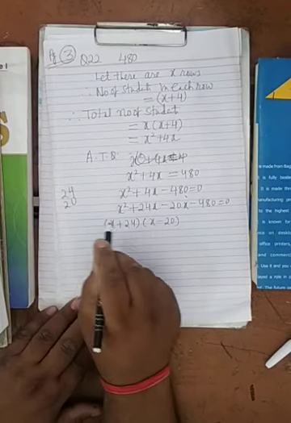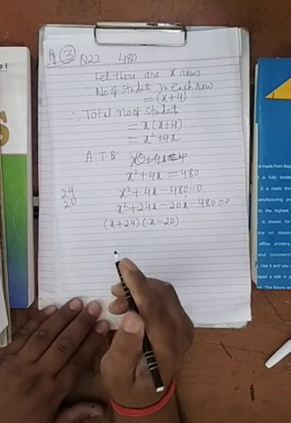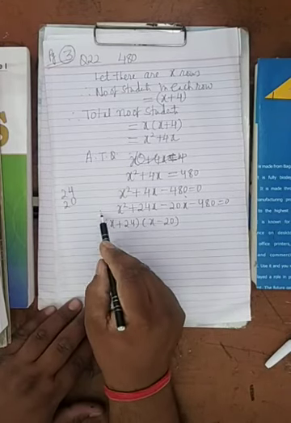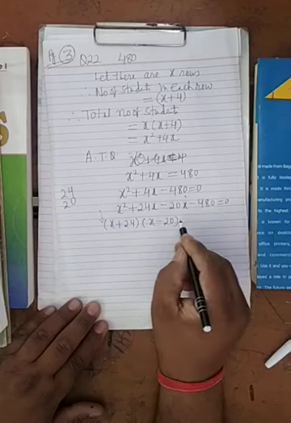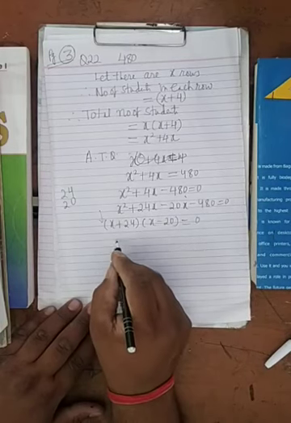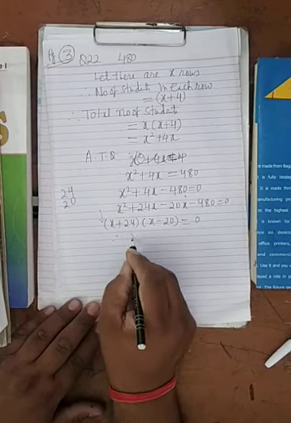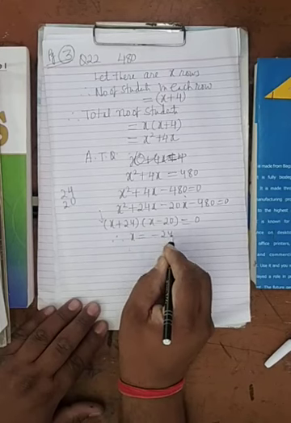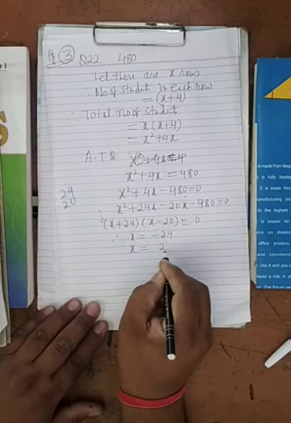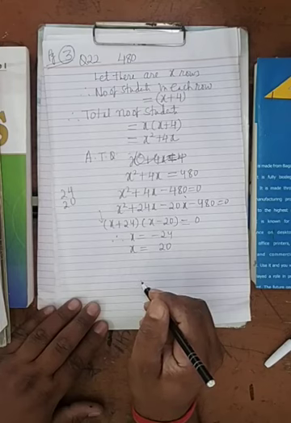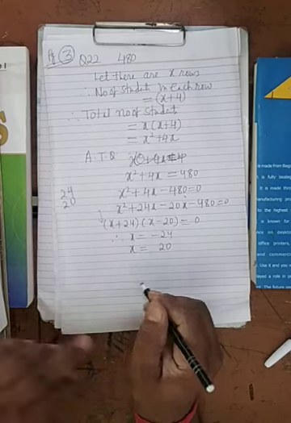You will not write directly. You will show each and every step. It is clear? So here I have written directly, but you don't write like that. You do each and every step. So either x equals minus 24 or x equals 20. It is clear? So you have to find the number of students in each row.